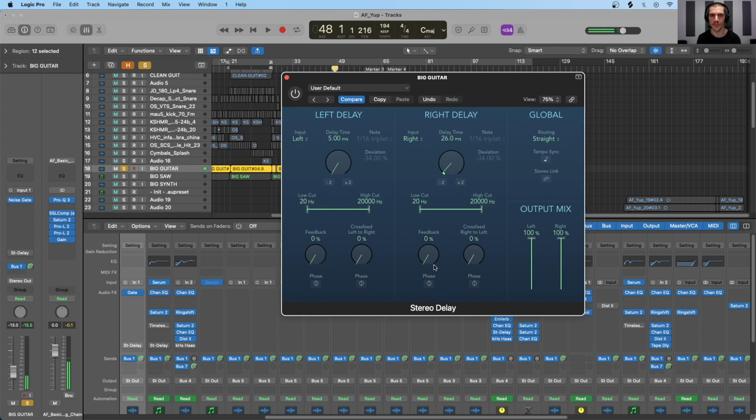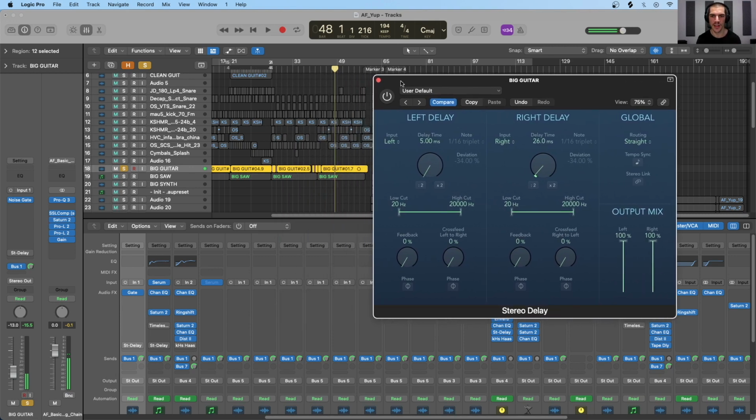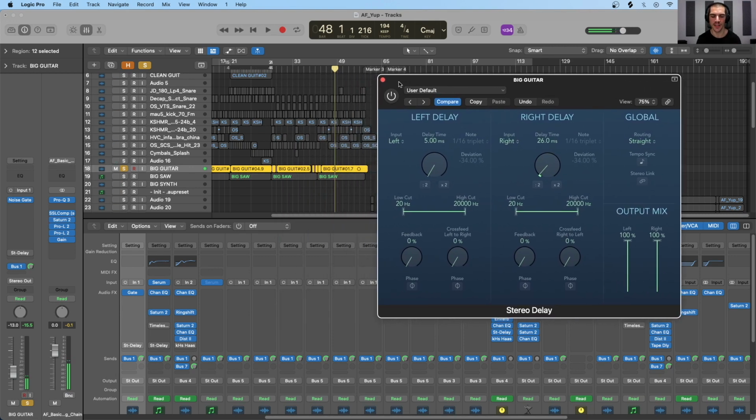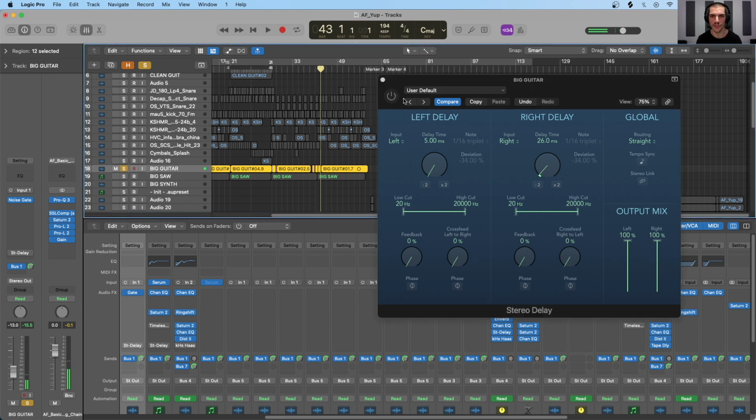So let's listen to this in the context of the mix. I'll toggle this stereo delay on and off, and you can hear what the Haas effect sounds like. We'll really hear the mono signal being spread out wide across the stereo spectrum, and I'll mess around with this delay time a little bit. You'll notice that once we pass about 45 milliseconds, which would be 40 more than the 5 milliseconds here, then the Haas effect will start to break down, and we will begin hearing the left and right as two distinct sound sources. So let's start off in mono, and I will toggle this on and off.